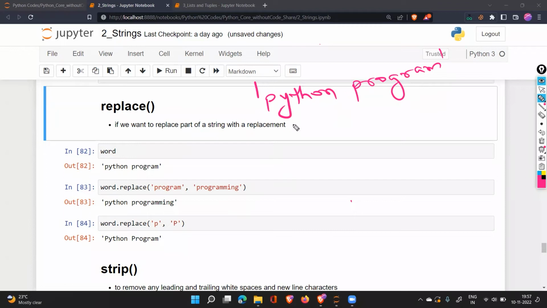So we can take the substring and assign it back to the word. That will be the only way you can do that. You do the slicing of this, and once you do the slicing, you can assign it back to the same word, and it will do that task.